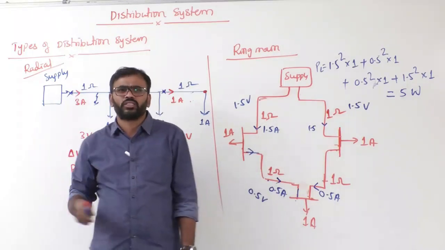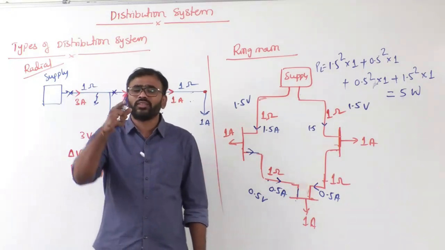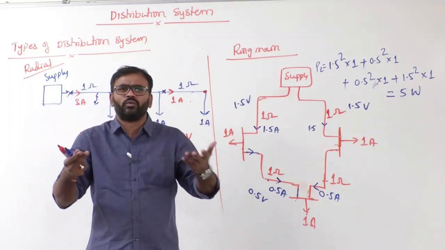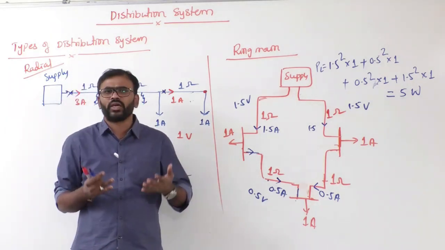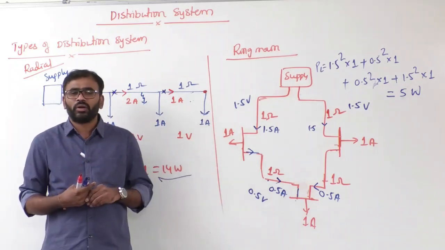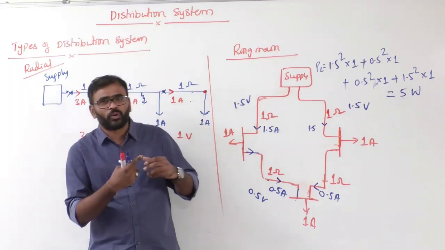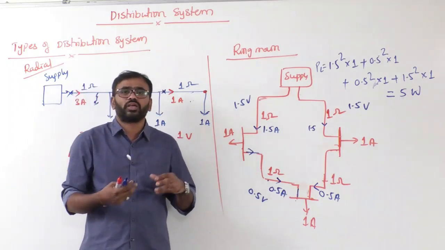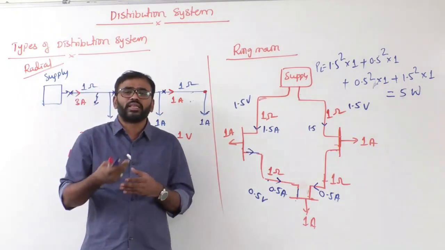But think about our domestic consumers. In your house, is reliability the main criteria? No, the cost is the main criteria, correct or not? If there is a loss of supply for half an hour or 1 hour, nothing will happen. It's not a great impact. We may feel discomfort, but it's not a great impact from the system point of view. If you want to provide a ring main distribution system to every consumer, the cost becomes very high. That means the cost will increase dangerously.